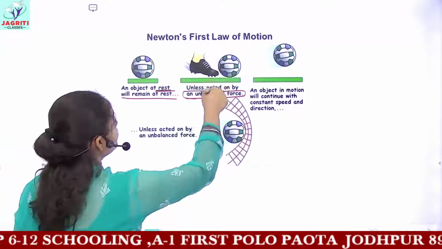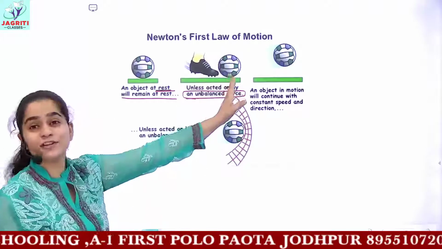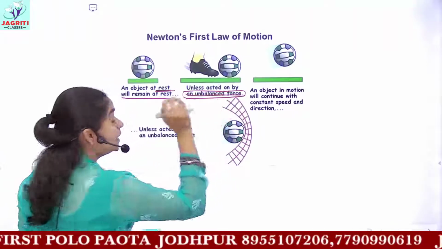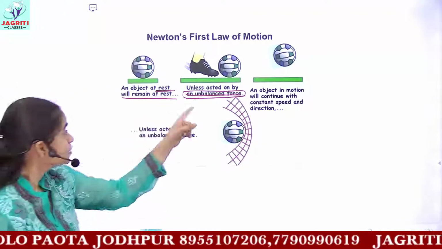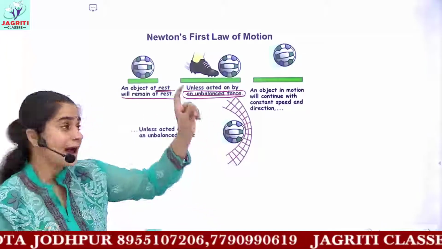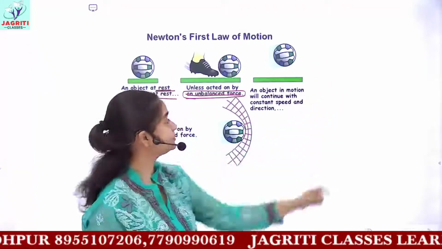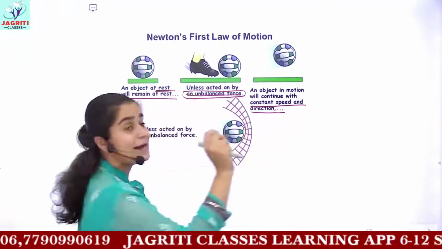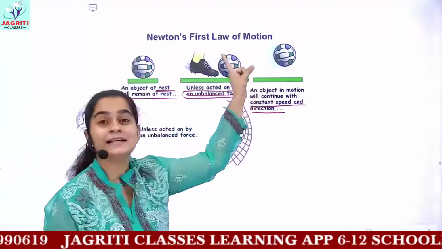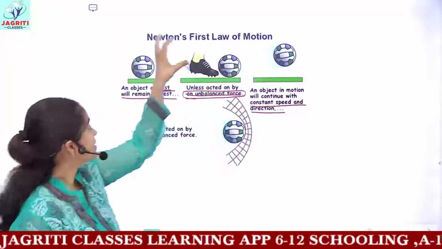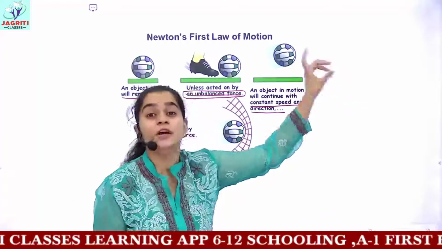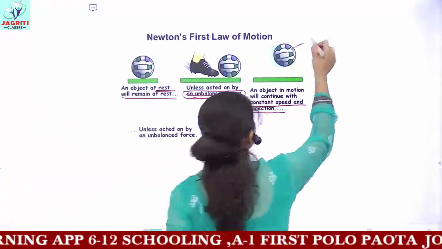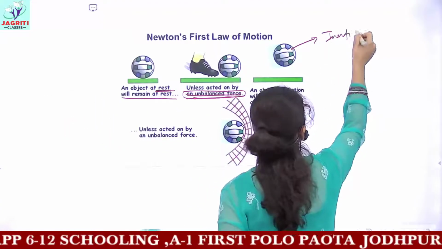See, when any boy or girl kicks the football, because this person is applying an unbalanced external force, the football's state changes and now the football is brought in motion. Now this object will continue in motion with constant speed and direction. When the object has changed its state from rest to motion because of the application of an unbalanced force, this object now has the inertia of motion.